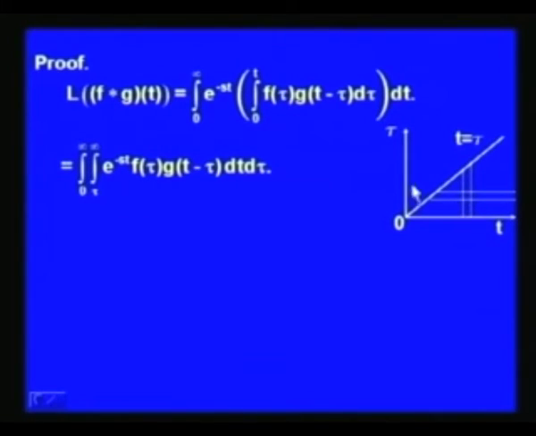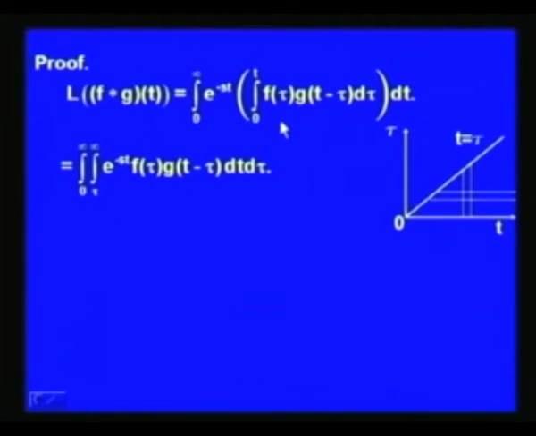So, let us look at the t-tau plane. This horizontal axis is the t axis, the vertical axis is the tau axis, and this is the line t equal to tau. Here we are integrating first with respect to tau and then with respect to t. Tau varies from 0 to t, and the region over which we are integrating is this one. When we integrate first with respect to tau, and tau varies from 0 to t, it means that we are taking a vertical strip over this region. For this vertical strip tau varies from 0 to tau equal to t, and t varies from 0 to infinity in this part of the plane.